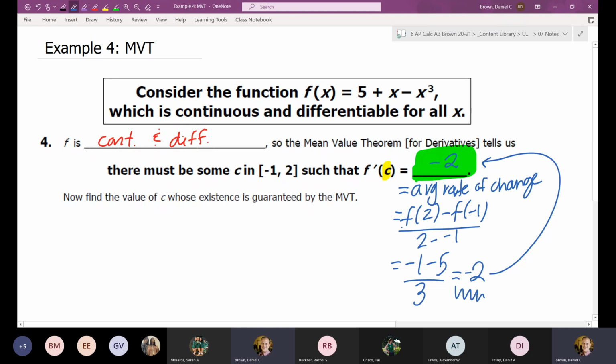They would say, hey, what value of the derivative will we be looking at? We will be looking for the time the derivative is equal to negative 2. A two-step problem would ask you to go further.